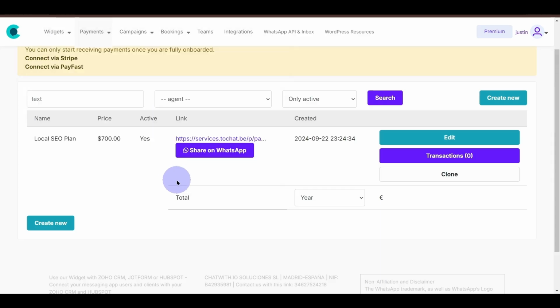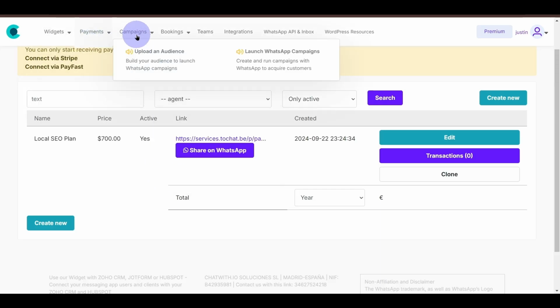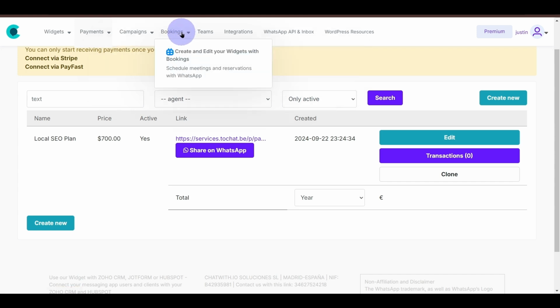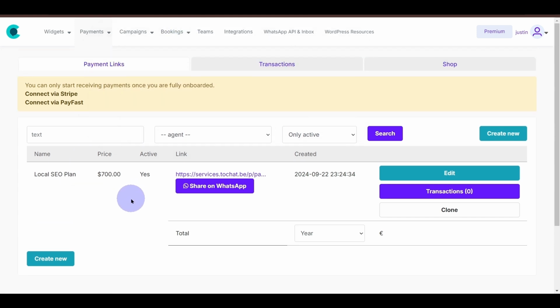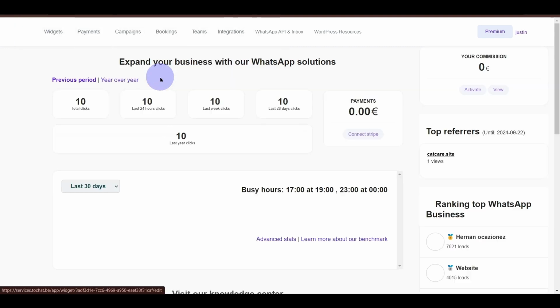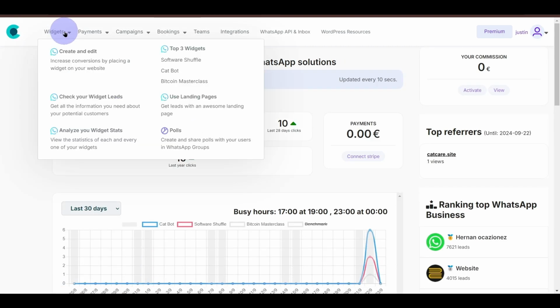So there's multiple things that you can do with this tool. You can also launch campaigns. So if you have a list of people who you want to reach out to, potential customers that you've already spoken to on WhatsApp, you can actually launch a marketing campaign selling your new products as well. And of course, you can do bookings. So multiple things you can do with this widget. What I'll do is go ahead and actually show you how you can create a widget and a landing page in a matter of seconds.